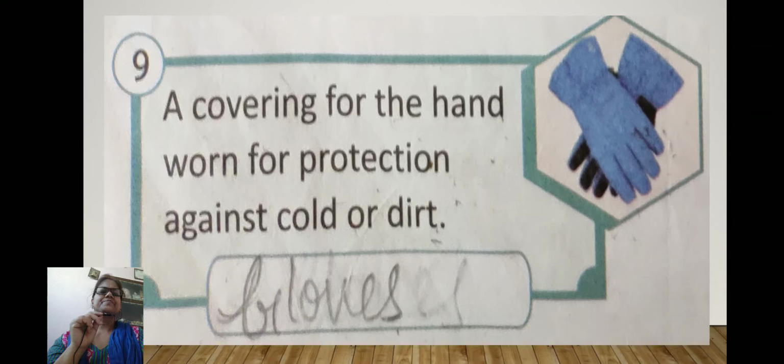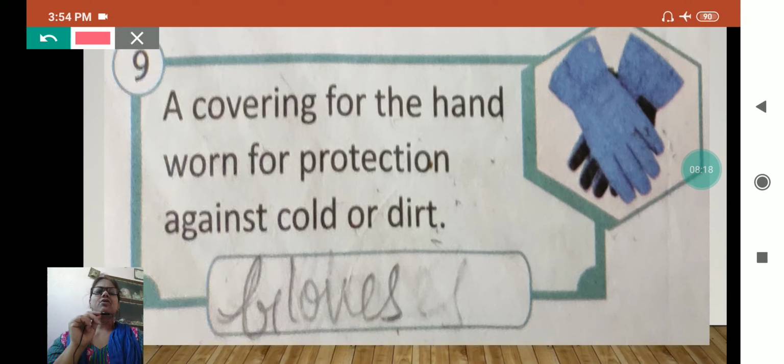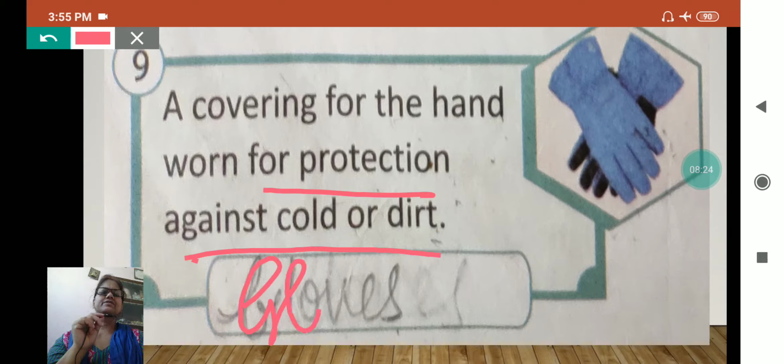Here see, a covering for hand, worn for protection against cold or dirt, and it is gloves, because it is used in twos, a pair of gloves.